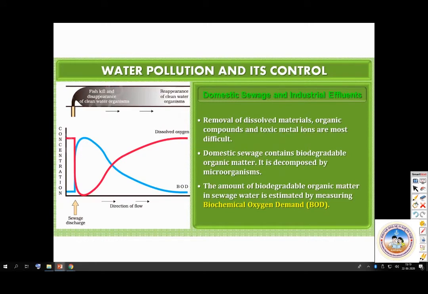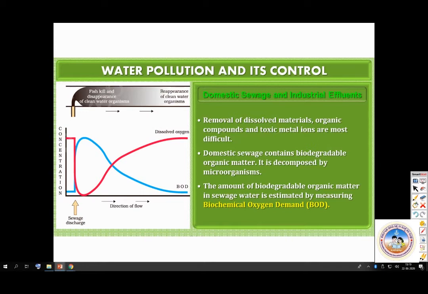Domestic sewage and industrial effluents. So this part is important. The removal of dissolved materials, organic compounds, and toxic metal ions is the most difficult. Once they are dissolved, removing them is very difficult. But the domestic sewage will contain biodegradable matter. So what does it contain? It contains excreta by humans, detergent, soaps, and all that. So it can be decomposed by microorganisms easily.